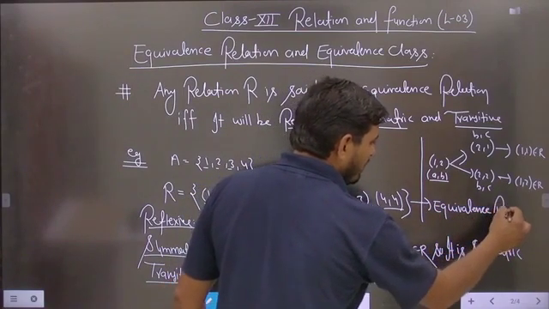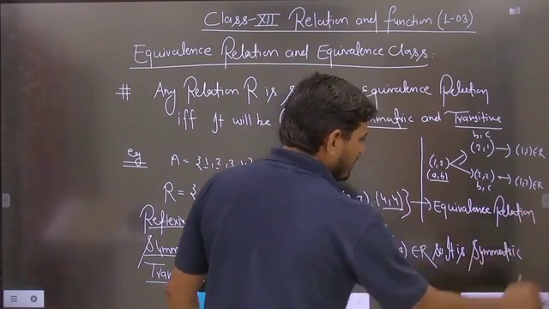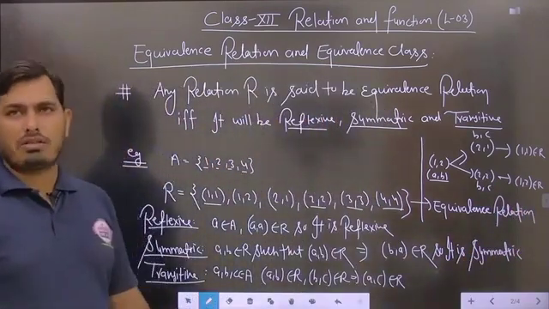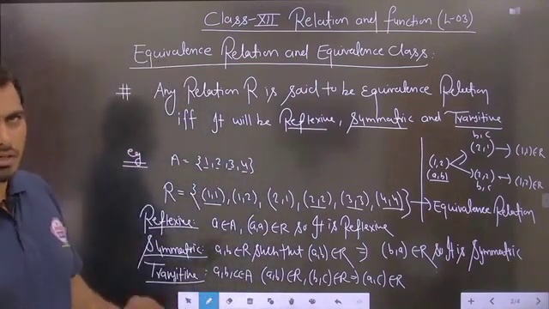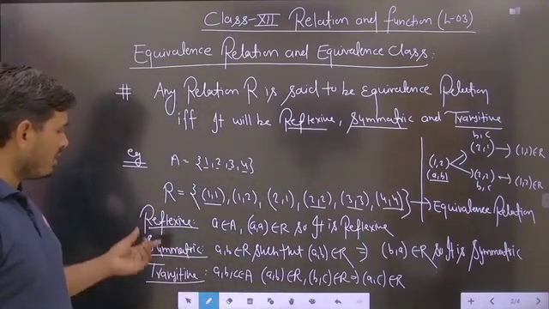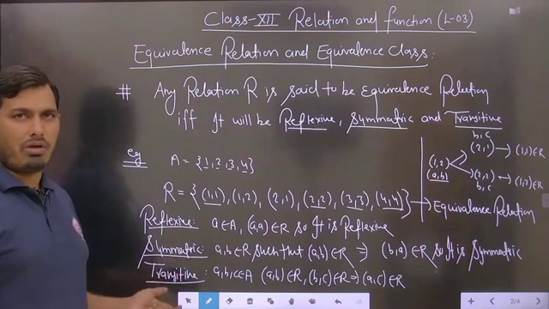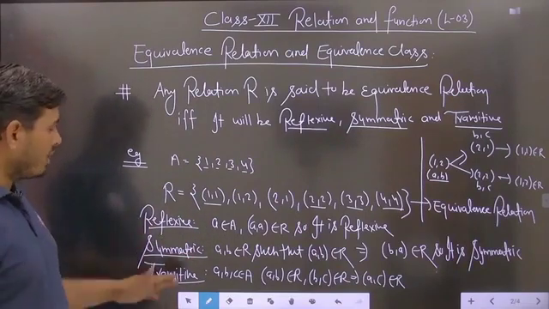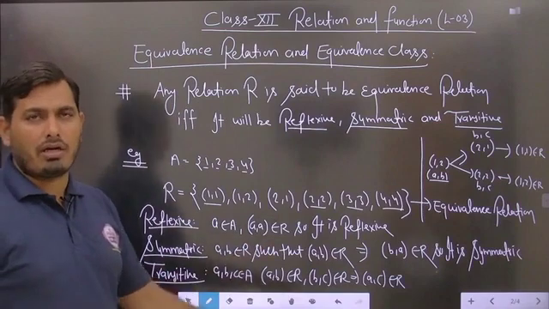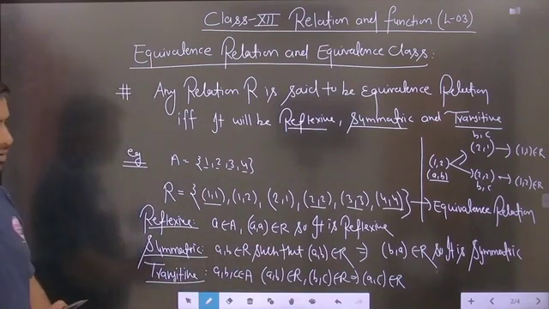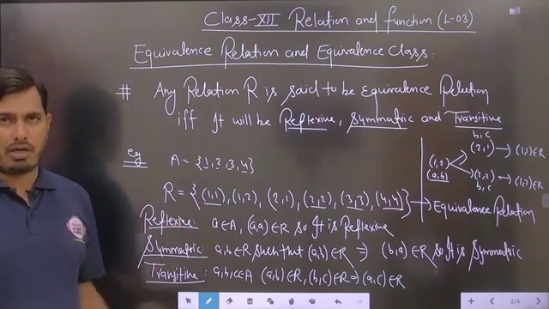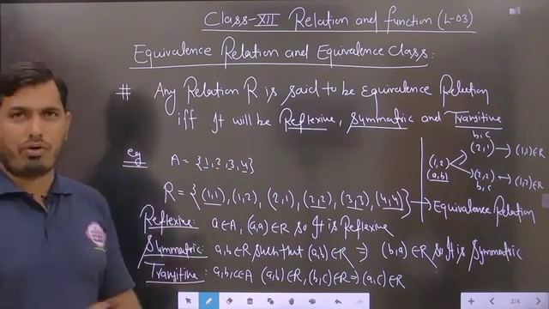Is it clear? So easily, students, you can check whether the given relation is an equivalence relation or not. For an equivalence relation, we just have to check three cases: whether it is reflexive, symmetric and transitive. If the relation is found to be reflexive, symmetric and transitive, then it is said to be an equivalence relation. So students, before taking the next example, pause the video to note down the things.